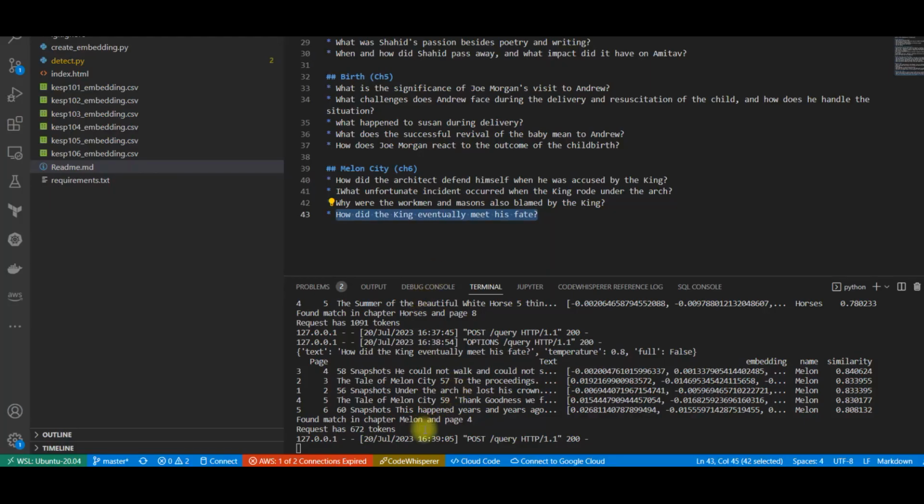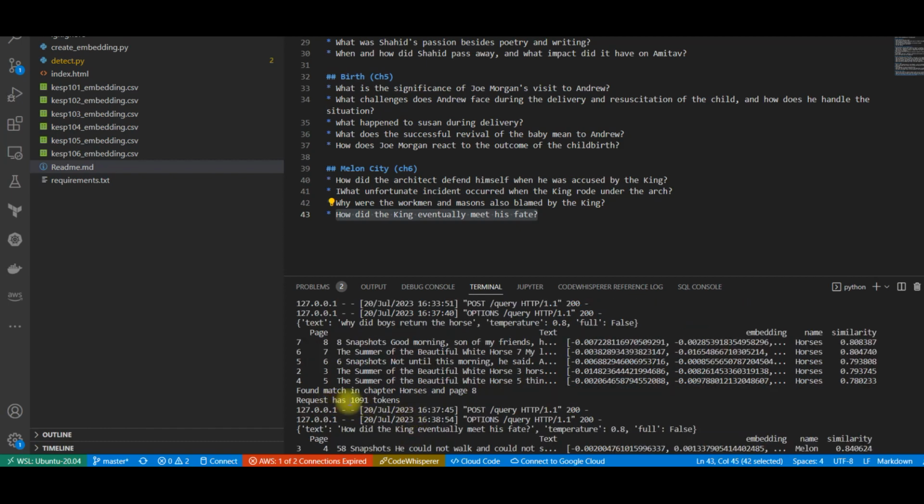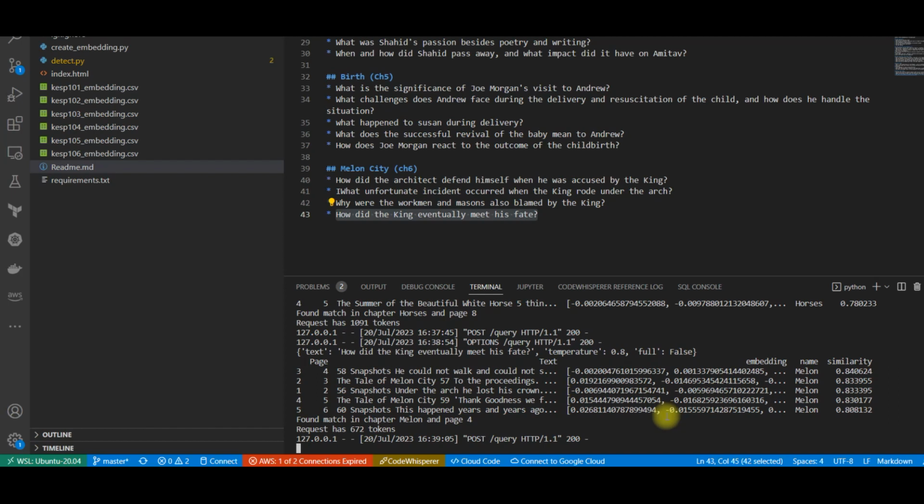Another thing which is really important for you to know is that this time the request that we are sending had, let's say, 672 tokens only. The earlier request that we had sent had 1,000 tokens, right? So we are now not sending the 24,000 tokens that we were trying to send earlier. Now we are sending sub-1,000 tokens in our request.